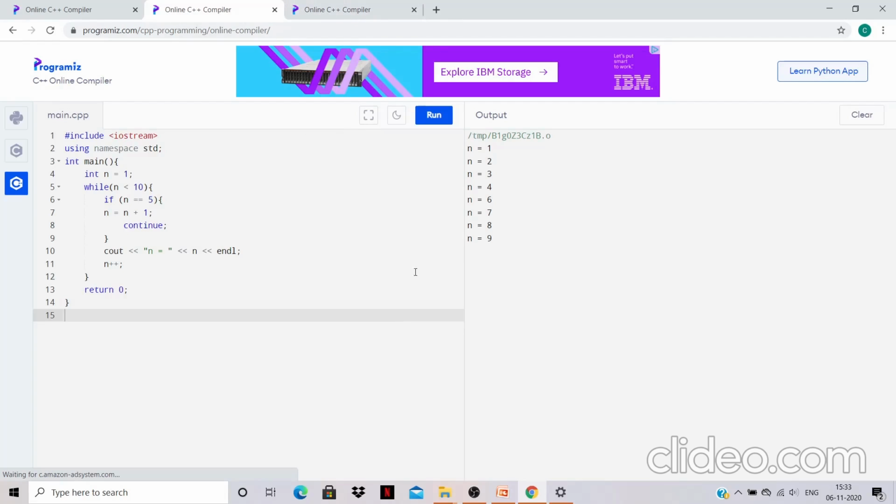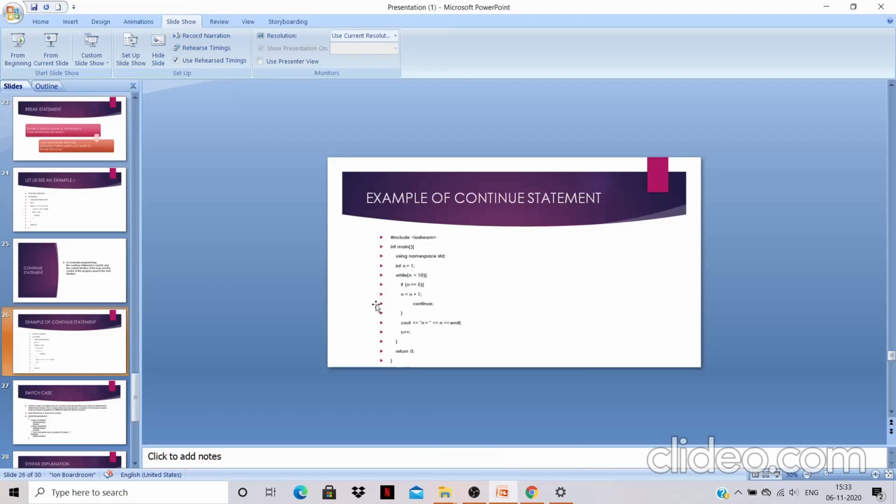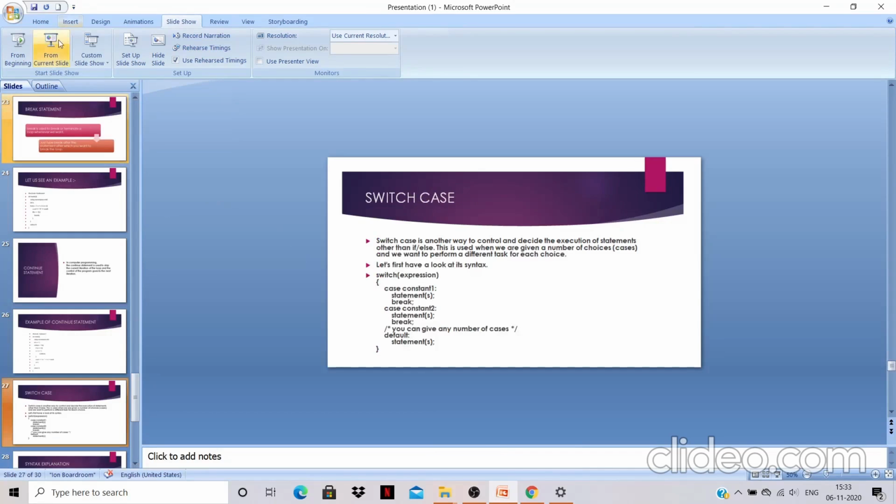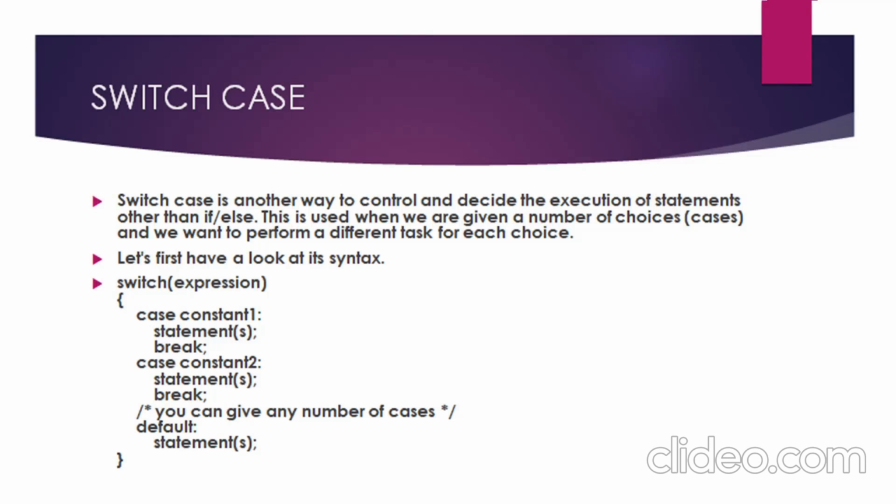Let us move on to the next topic, that is our switch case. Switch case is another way to control and decide the execution of statements other than if-else. This is used when we are given a number of choices and we want to perform a different task for each choice. Let us first have a look at the syntax of the switch case statement.